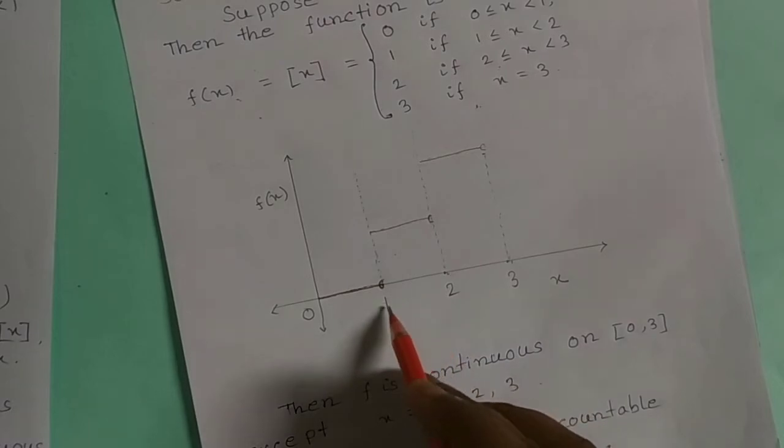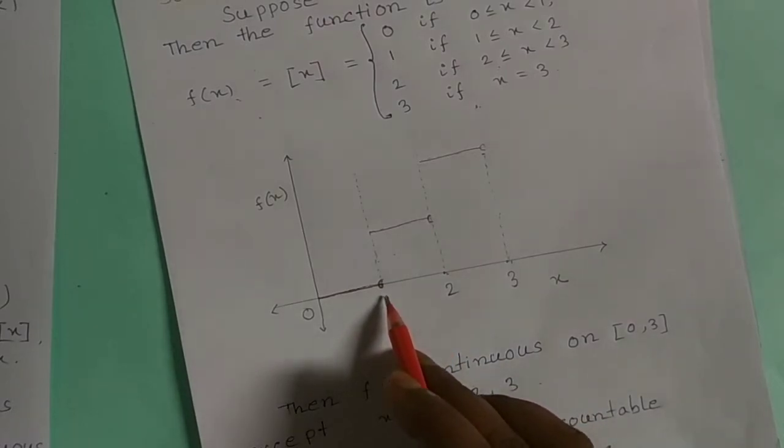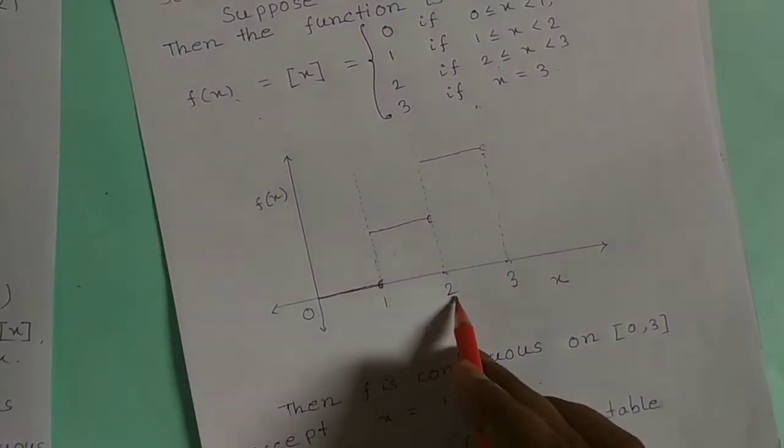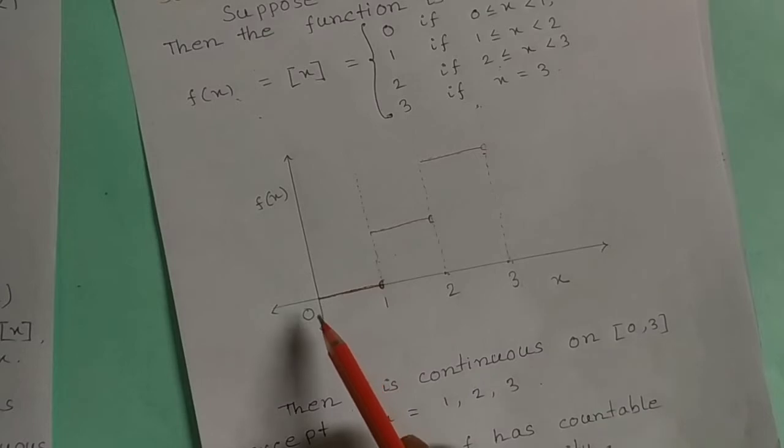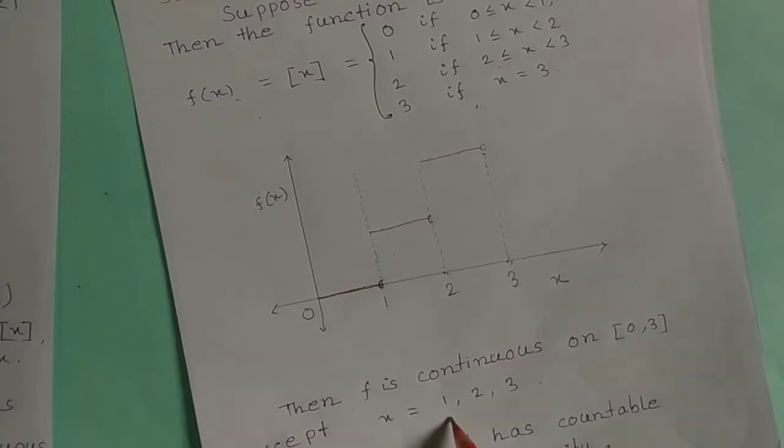So we can see that from 0 to 3 the function f is continuous except at x = 1, 2, 3.